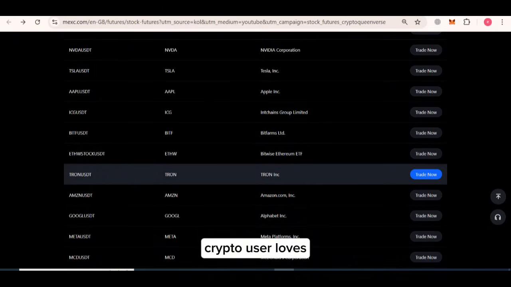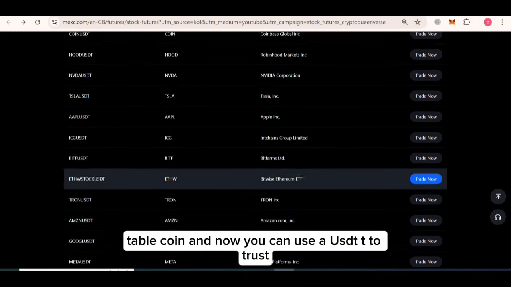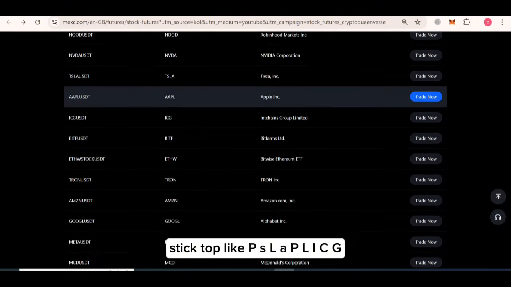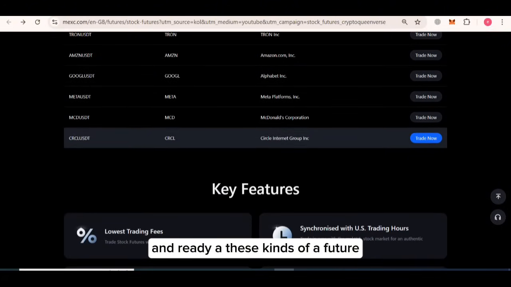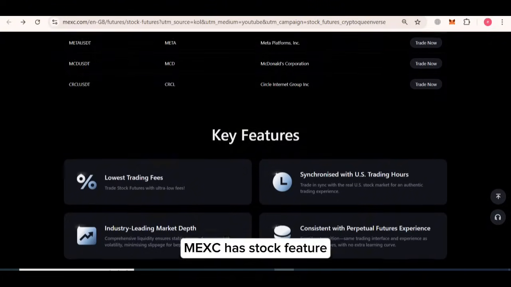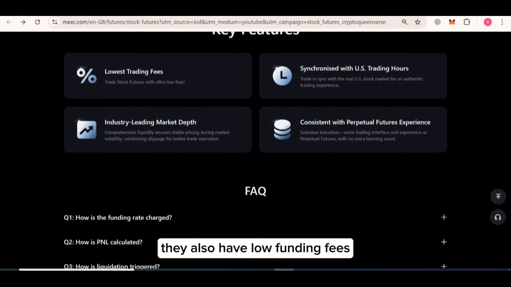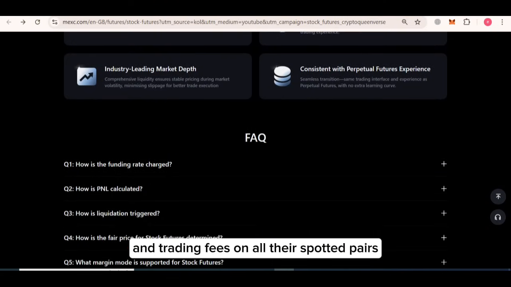Crypto users love stablecoins, and now you can use USDT to trade top stocks like TSLA, AAPL, NVDA, these kinds of futures. So, stock US tech on MEXC. So guys, the MEXC stock futures highlights are that they have low funding fees and trading fees on all their spot pairs.